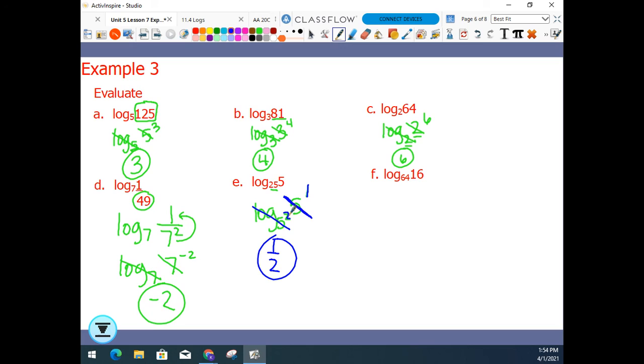Letter F is the same thing, but I have to change both bases. Both 64 and 16 can be rewritten using a base of 4. 64 is 4 to the third, all down in the base of the log. 16 is 4 to the second. So my base 4s cancel. I'm left with 2 over 3, 2/3.